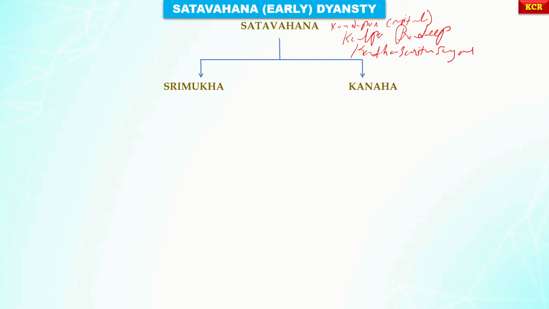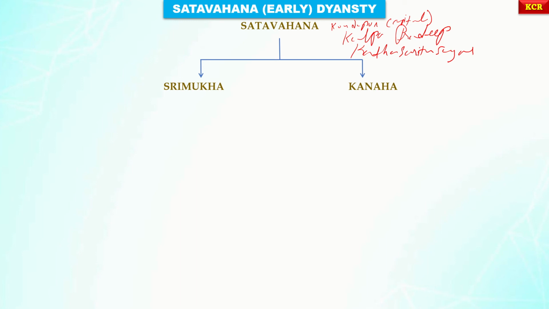So with this, we came to know that this Simukha, this Chimuka, and Srimukha are the same person. And from this, it is evident that the dynasty derives its name from Simukha's father Satavahana.